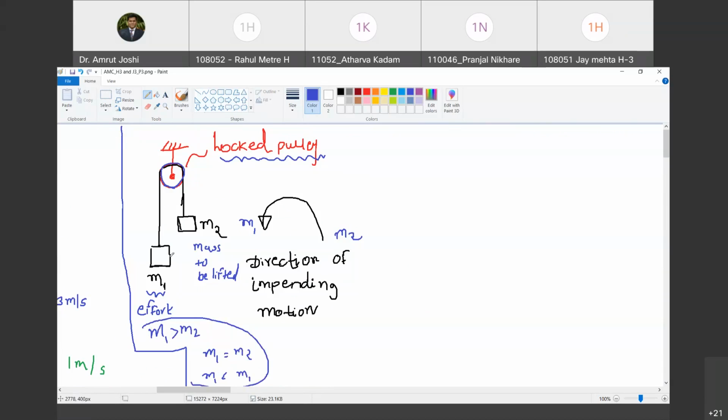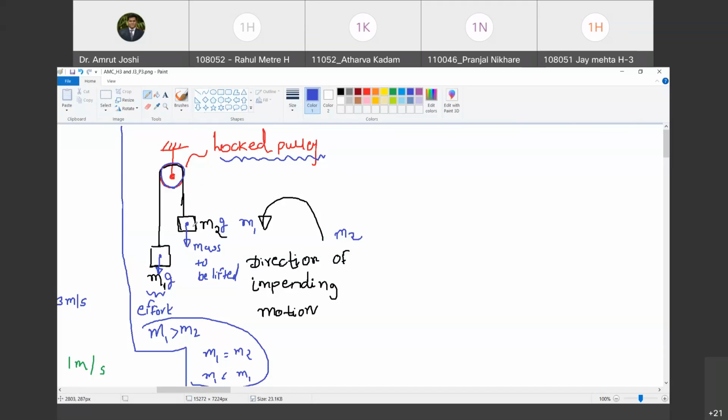तो इसके लिए एक थोड़ा सा thought experiment perform करते हैं. This M1 corresponds to the force of M1 times G. Do you agree with me? Yes. That M1 times G is acting in vertically downward direction. And here, this M2 corresponds to a force of M2 times G. Do you agree with me? Yes. It acts in a vertically downward direction. Now, to pull this M2 times G up, M1 times G has to be at least equal to M2 times G. उसके बिना तो होगा नहीं. Do you agree with me?